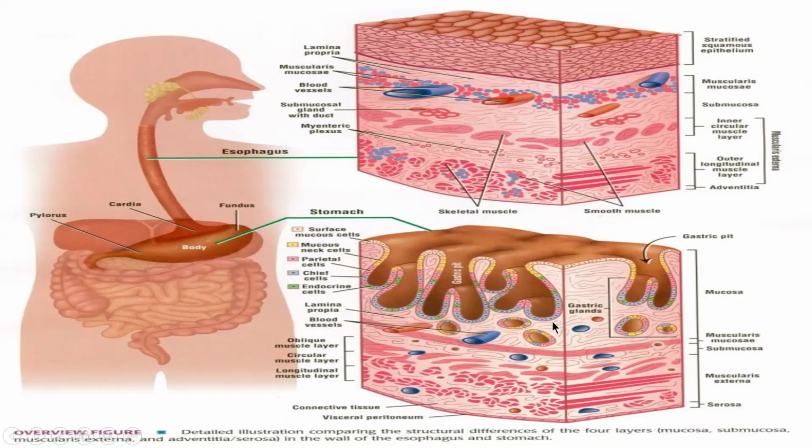Then it is an image of the stomach. Gastric pH is there, mucosa layer is there, muscularis mucosa is present, submucosa layer is present, muscularis externa is present, and serosa layer is present. There is the presence of visceral peritoneum connective tissue, which we have learned in the previous video, and there is the presence of mucous neck cell, parietal cell, chief cell, and endocrine cell in the stomach.